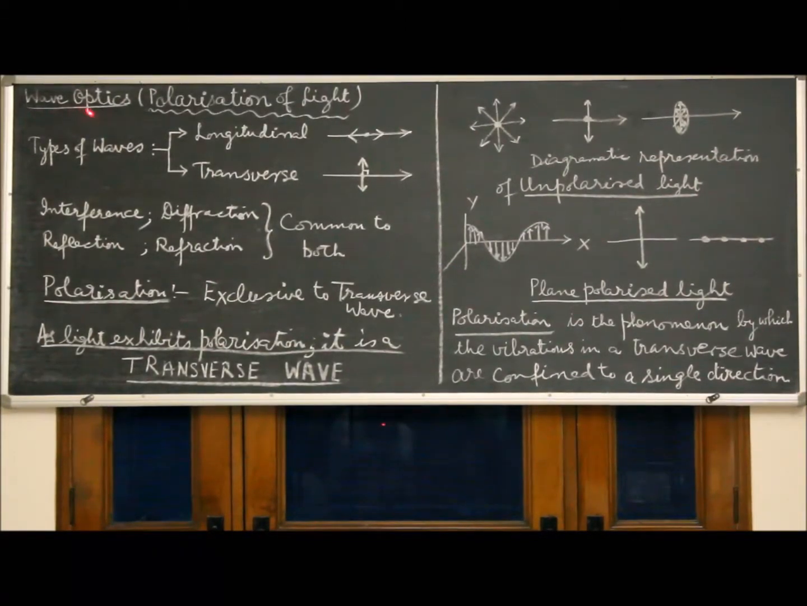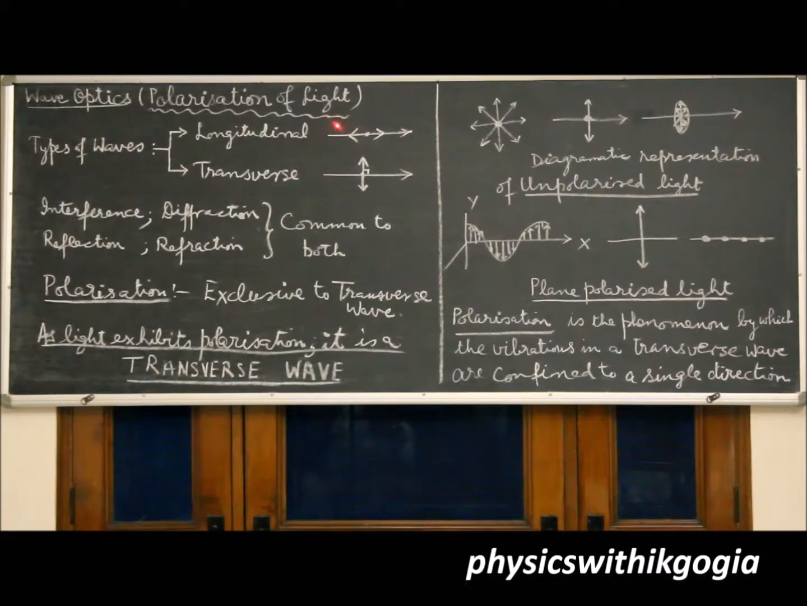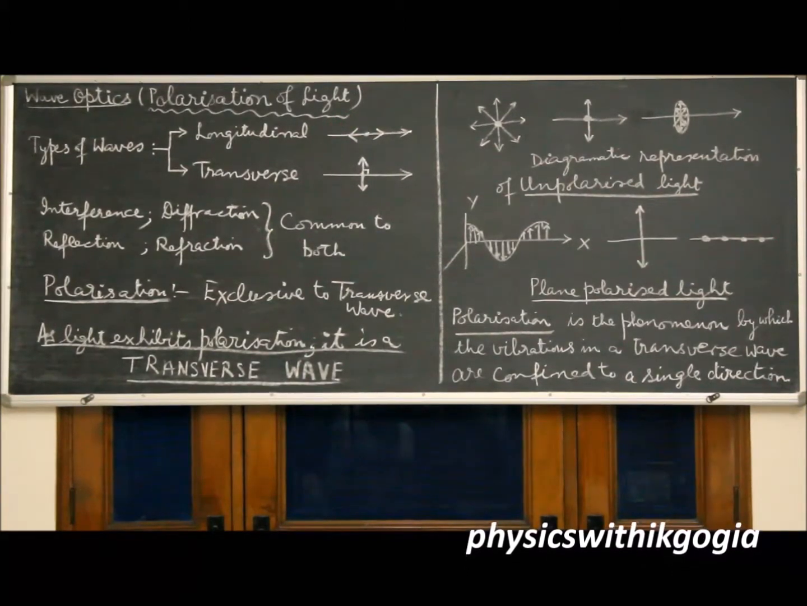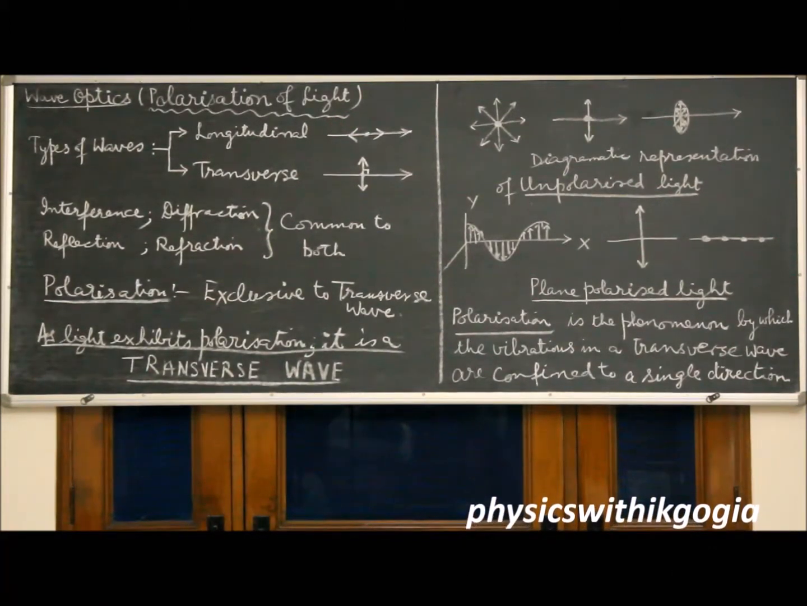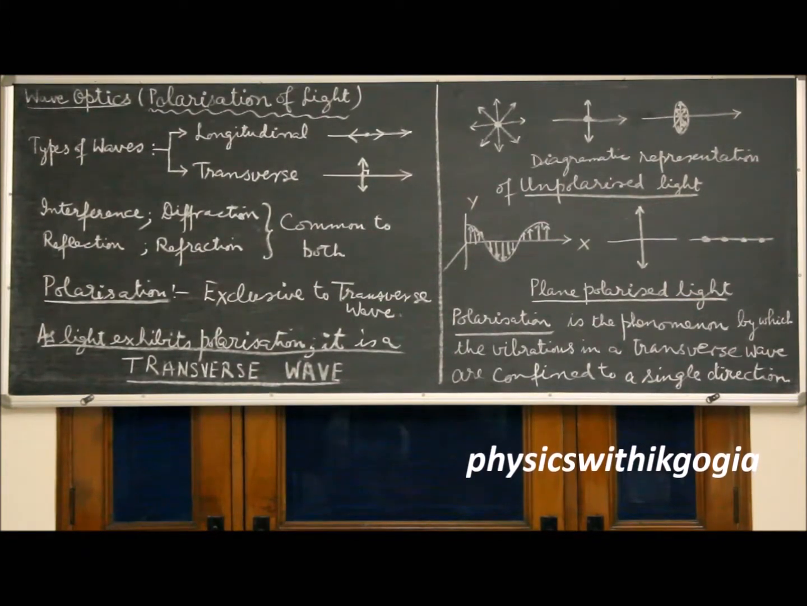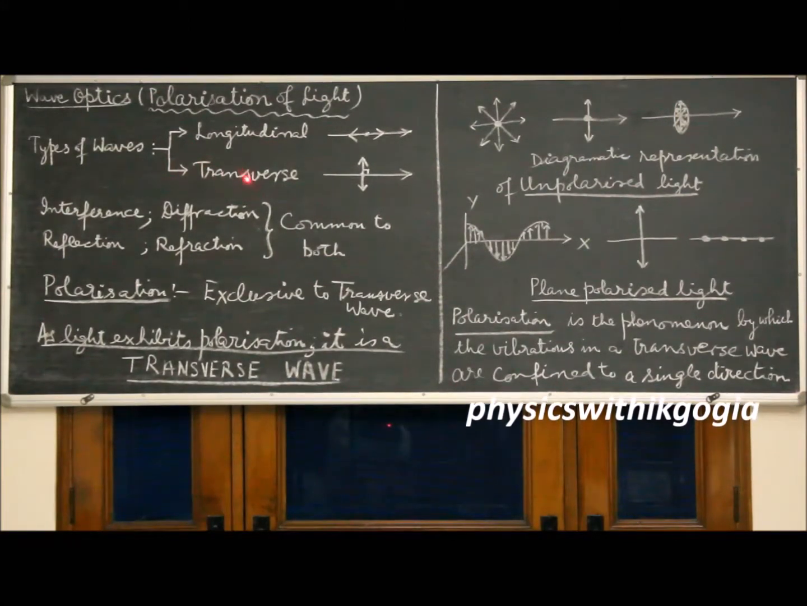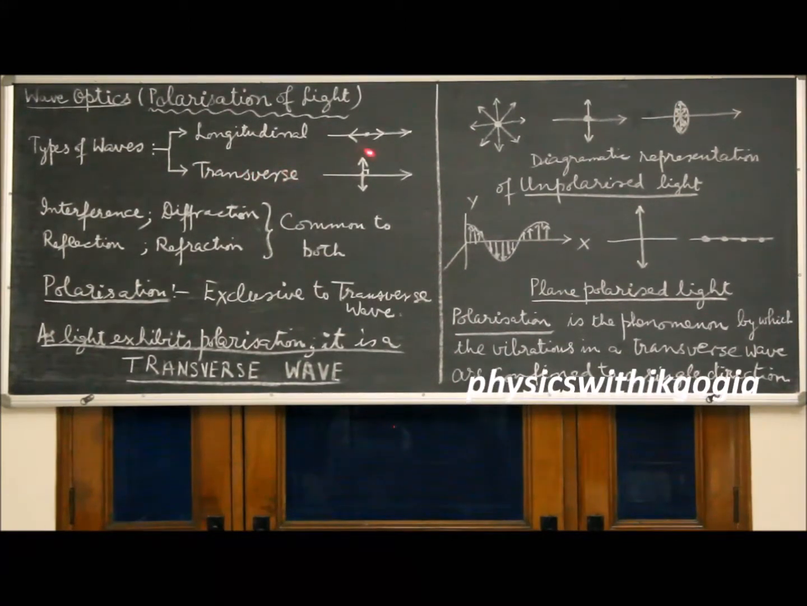Continuing with the lesson in wave optics, there is a phenomenon called polarization of light which we will be studying in this video. To understand the phenomenon, we must clearly know the types of waves. There are two types of waves, the longitudinal wave and the transverse wave.